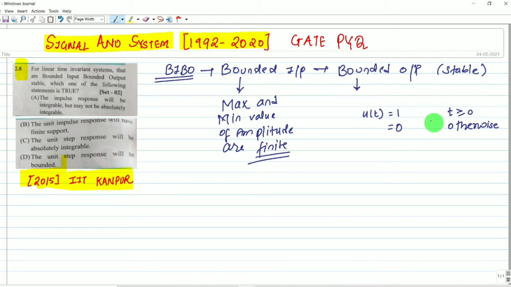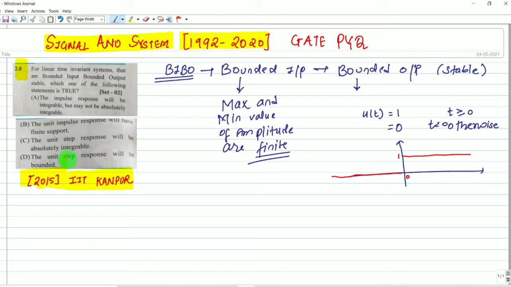When t is less than 0, our unit step response will be 0. It will start from 1 and go up to infinity, and for the negative part it will be 0. This is the graph of the unit step signal.